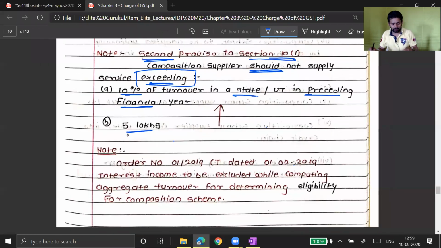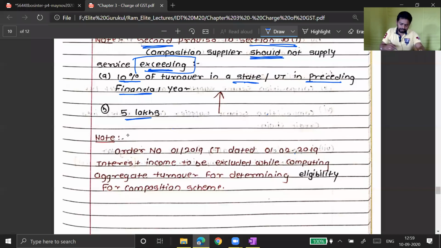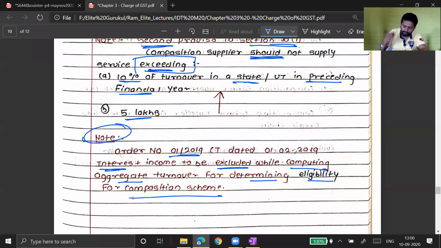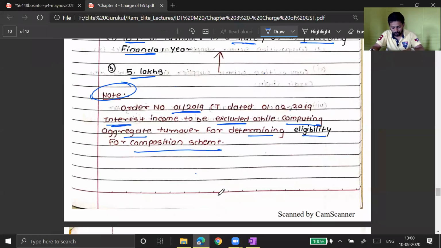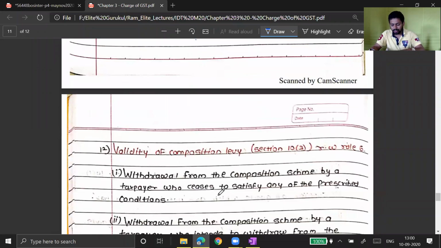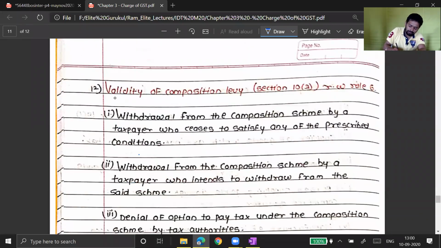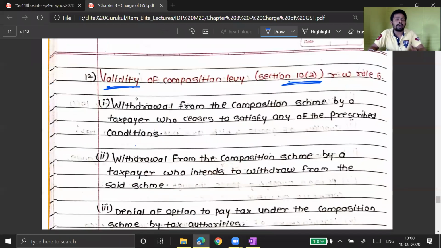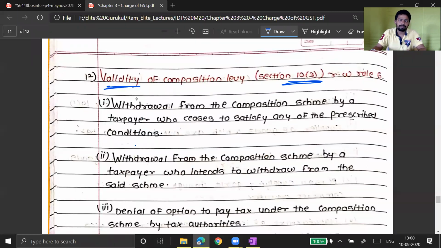So this is the note that you must understand. This is the note about order number 01/2019 CT. Interest income to be excluded while computing aggregate turnover for determining eligibility of composition scheme. This I have already explained to you in earlier paragraphs. So whether composition scheme will remain valid even if I become disqualified? Answer is no. The moment you violate any of the conditions of section 10 subsection 1 or 10 subsection 2, that moment itself your composition scheme will be withdrawn.